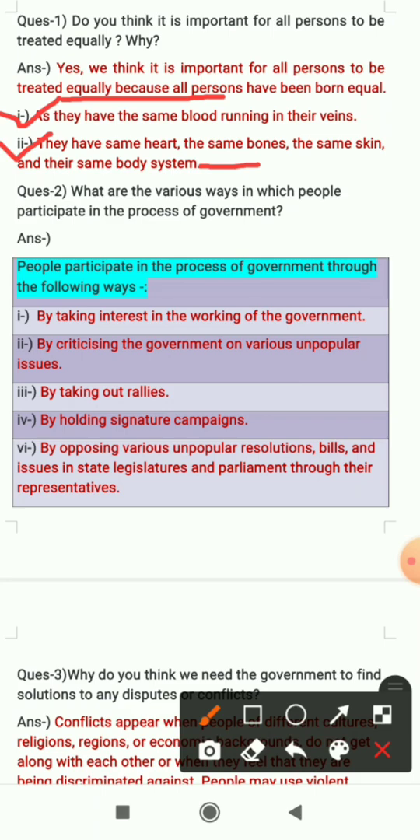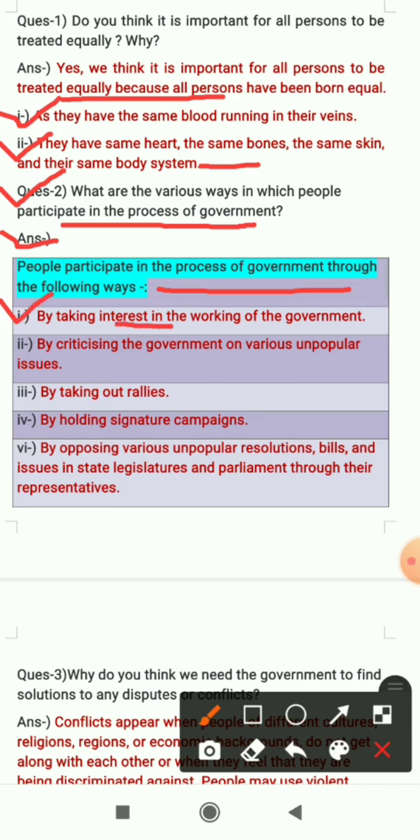Question number 2 is, what are the various ways in which people participate in the process of government? So we have to discuss the various ways in which people participate in the process of government. Let's see the answer. The heading is, people participate in the process of government through the following ways. So let's see the headings. First heading is by taking interest in the working of government.